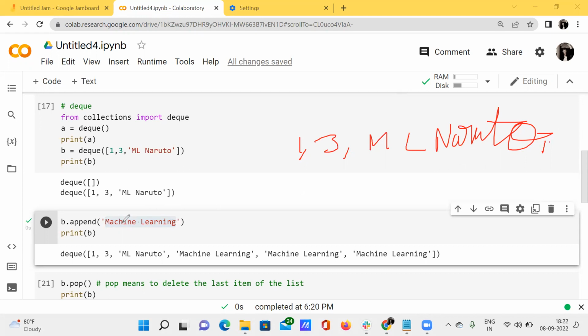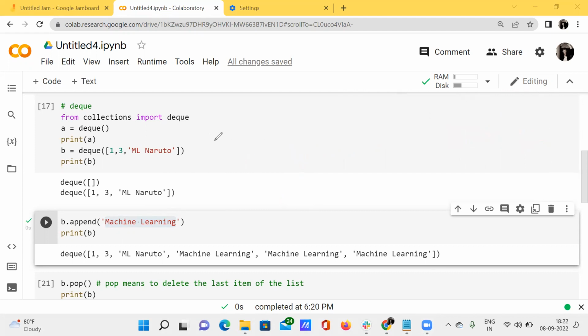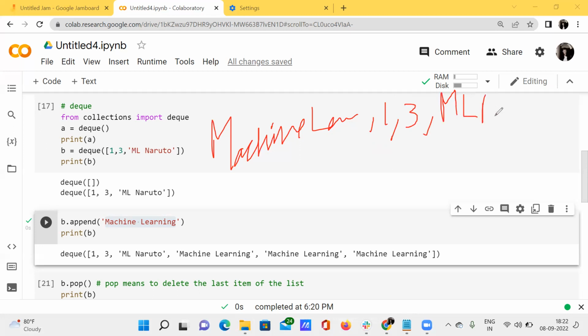I want to add this machine learning to the left of this entire list. So my order should be machine learning, comma 1, comma 3, comma ML Naruto.